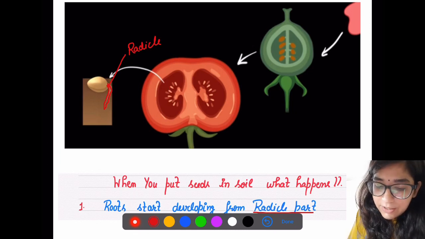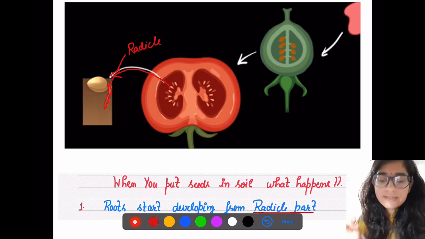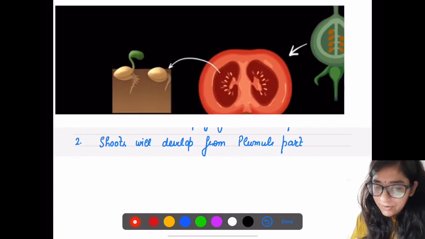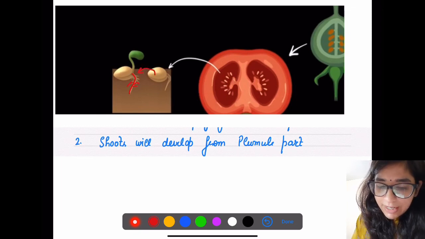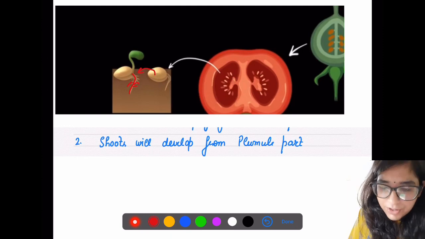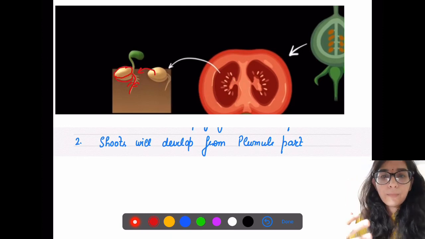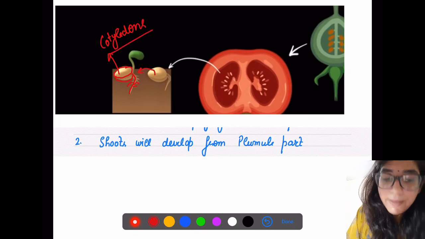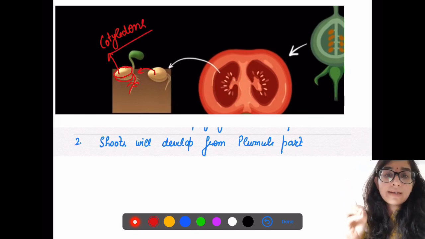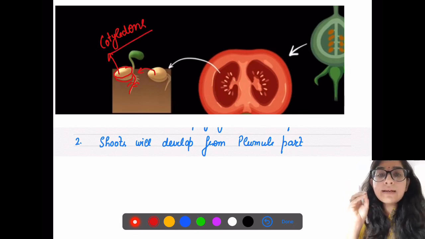So now when the seeds are put into soil, roots will develop. As you can see, these roots will develop, and these structures will swell up more. What are these structures? The structures which get more and more swollen are our cotyledons. They are helping to provide nourishment to the growing seedling.